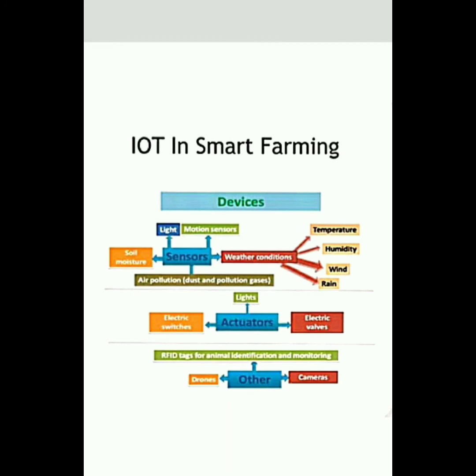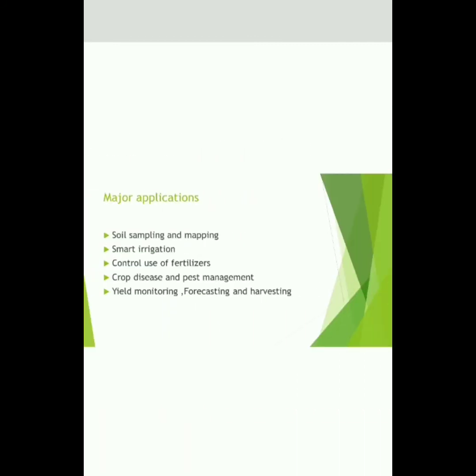Next, major applications of smart farming. First application is soil sampling and mapping. It is the first step, an examination of obtained field-specific information which is then further used to make various critical decisions at different stages. The main objective of soil analytics is to determine the nutrient status of the field so that measures can be taken accordingly when nutrient deficiency occurs. Next is smart irrigation. In smart irrigation, various controlled irrigation methods like drip irrigation and sprinkler irrigation are being promoted to tackle water-based issues.